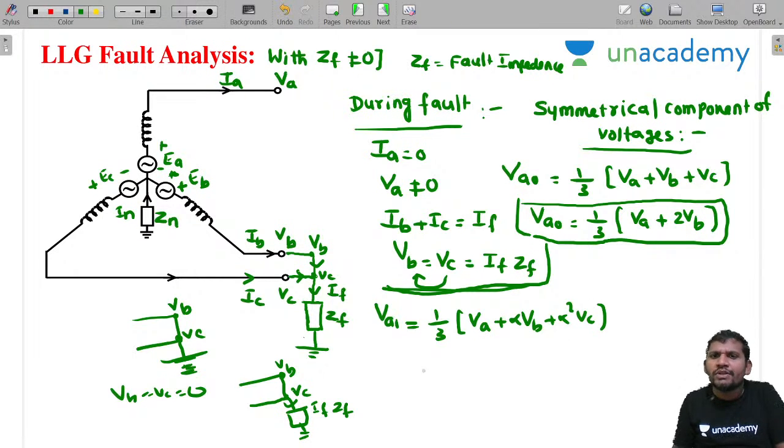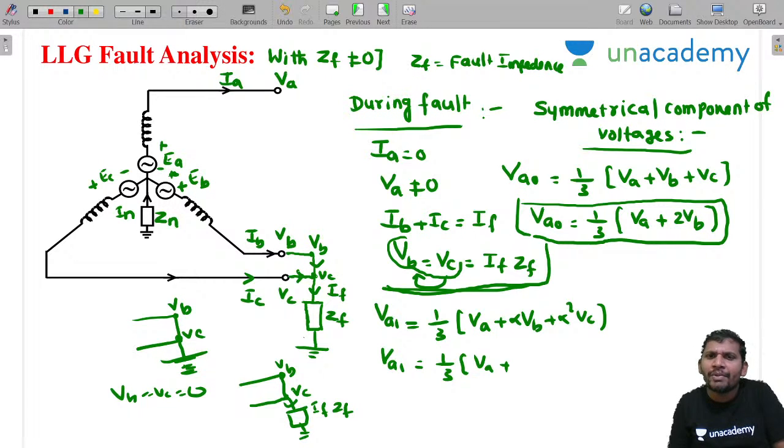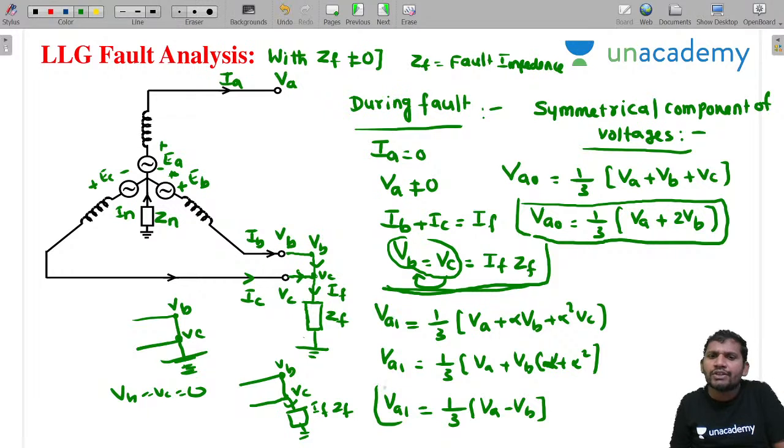Substitute that condition: I am replacing VC by VB, because VC equal to VB. Take VB common: alpha plus alpha square. What is alpha plus alpha square? Minus 1. Then VA1 equal to 1 by 3 into VA minus VB. This is the calculation of VA1.